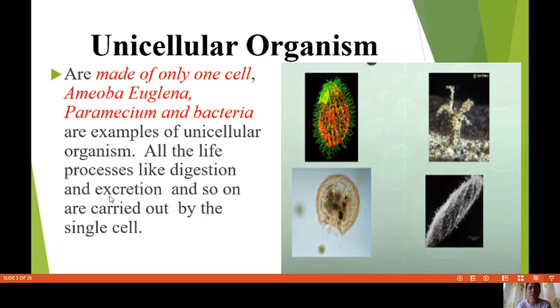That is excretion, removal of waste. So digestion and excretion are examples of life processes. As humans, we have different life processes, but in some organisms, it's as simple as digestion and excretion. These are all carried out by just one cell. Next.